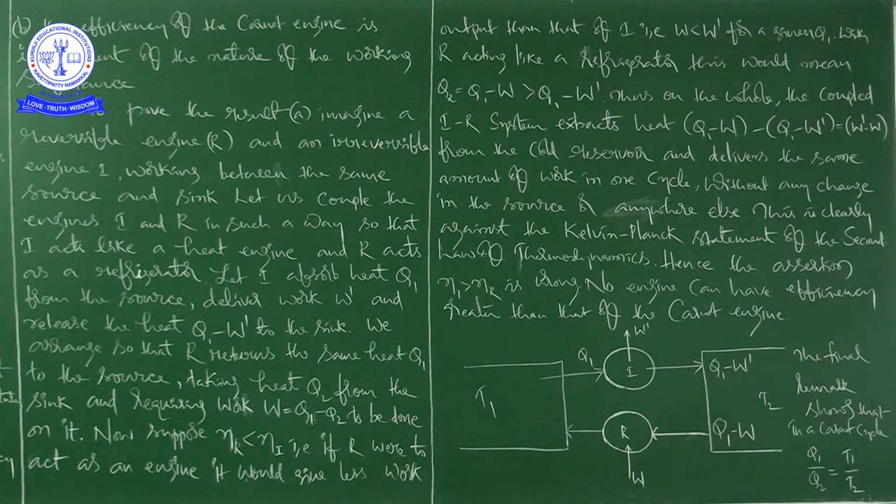Thus, on the whole, the coupled IR system extracts heat Q1 minus W minus Q1 minus W dash, which is equal to W dash minus W, from the cold reservoir, and delivers the same amount of work in one cycle, without any change in the source or anywhere else.